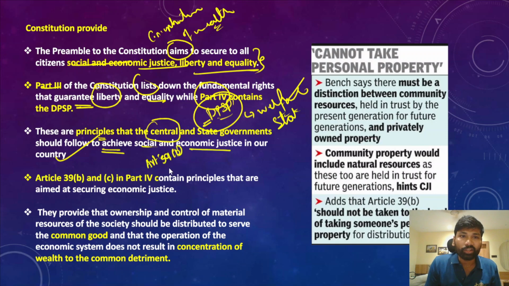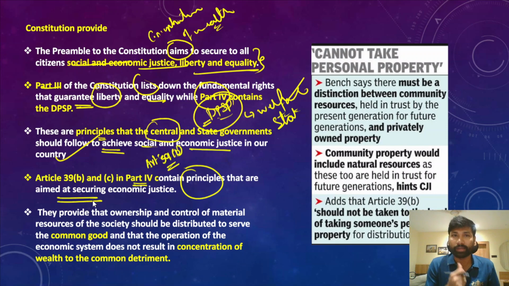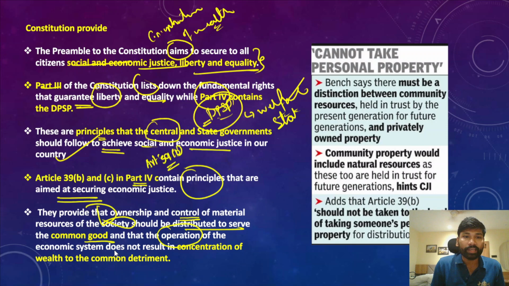Okay, so Article 39 Clause B and Clause C of Part 4 of the Directive Principles of State Policy contain certain principles that are aimed at securing economic justice in the country. In fact, they also provide that the ownership and control of the material resources of the society should be distributed to serve the common good, and at the same time the operation of the economic system should not result in the concentration of wealth or to the common detriment.